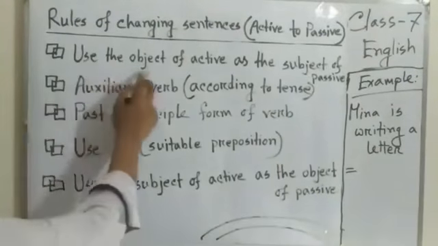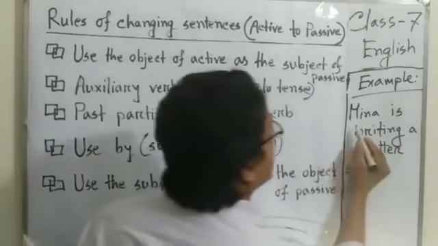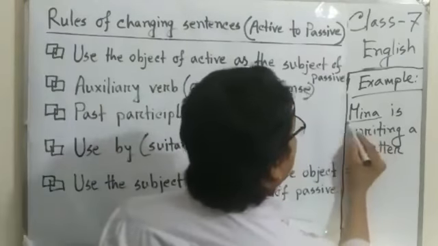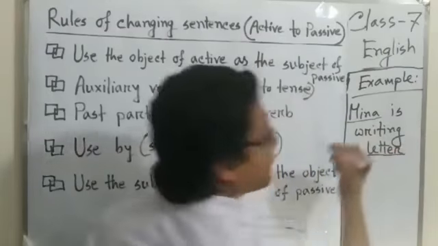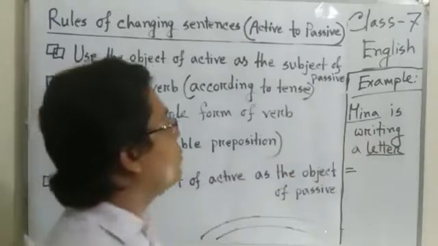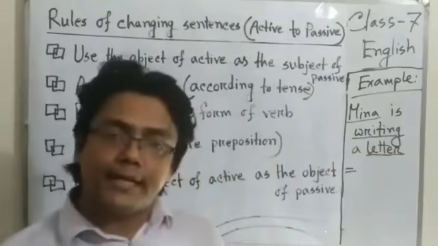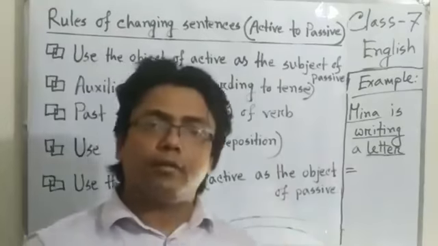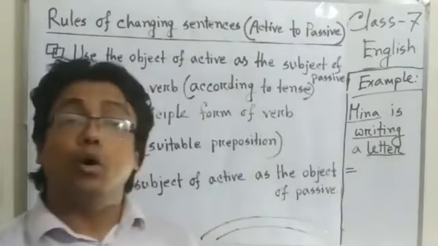How? Use the object of the active as the subject of the passive. Here we see how we can find the subject and the object of the sentence. The main verb is writing. How can we find the subject? We ask the main verb with who.